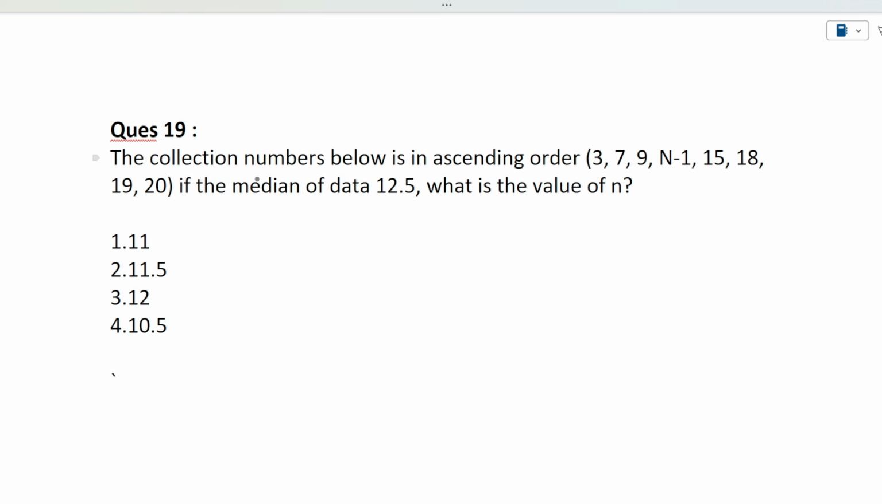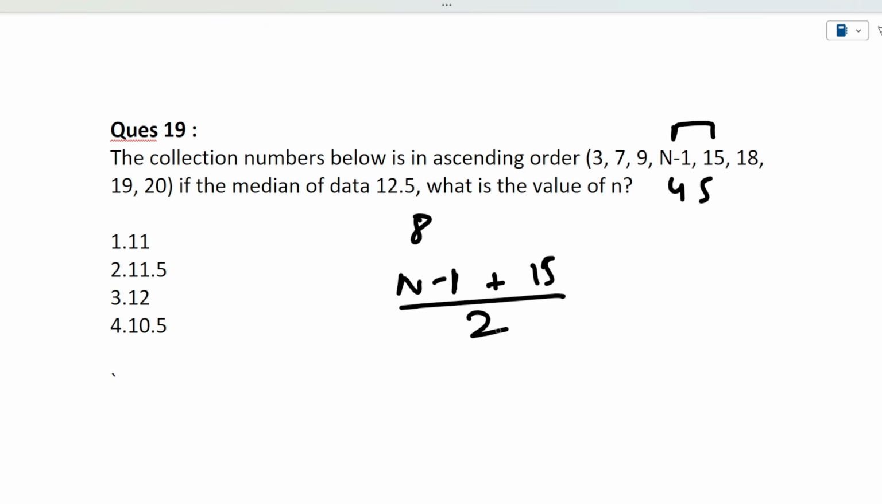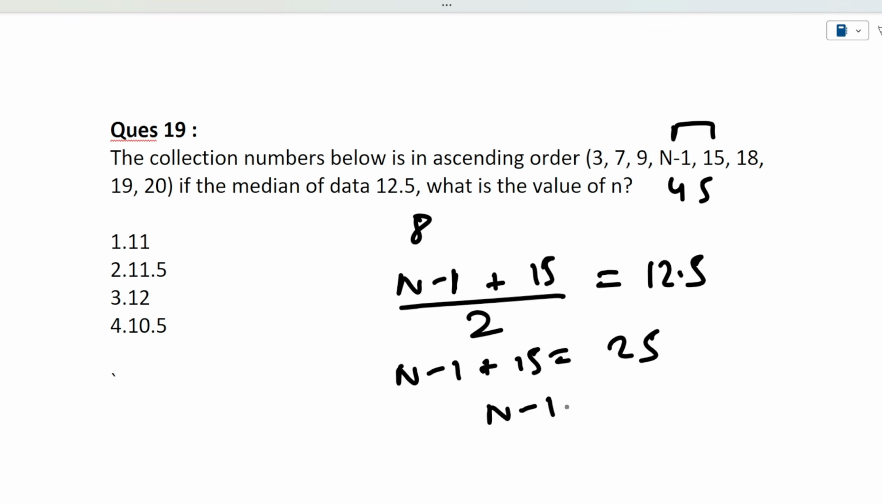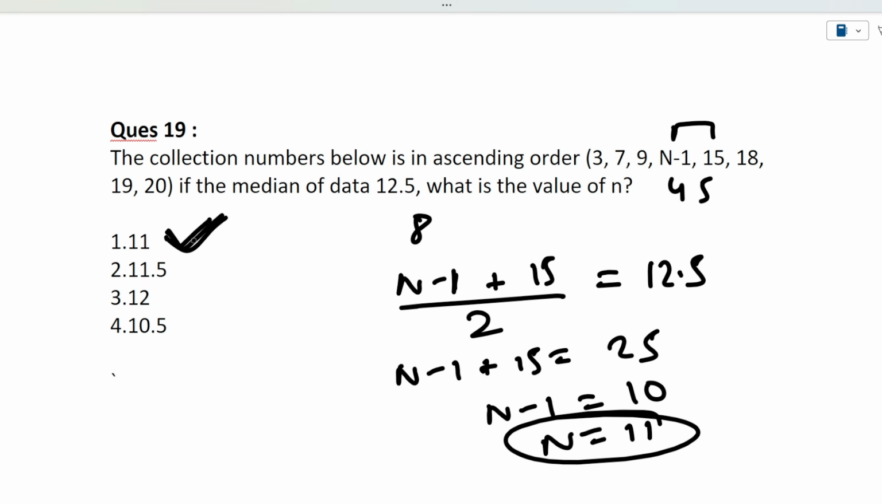Okay, so guys, the next question is: the collection of numbers below is in ascending order: 3, 7, 9, n minus 1, 15, 18, 19, 20. If the median of the data is 12.5, what is the value of n? Now guys, see how many total numbers are given to us. The total is 8, and whenever an even count is given, the median is the average of the two middle numbers, that is the fourth and fifth. The fourth number is n minus 1, and the fifth number is 15, divided by 2 is equivalent to 12.5, which is given to us as the median. So n minus 1 plus 15 is equivalent to 25, n minus 1 is equivalent to 10, n is equivalent to 11. So this is a straightforward question. I hope this question is clear to you.